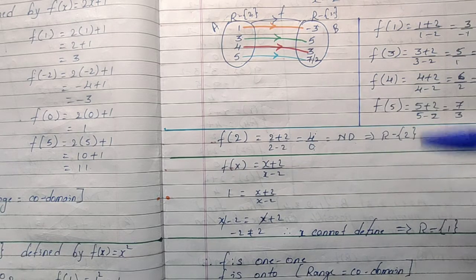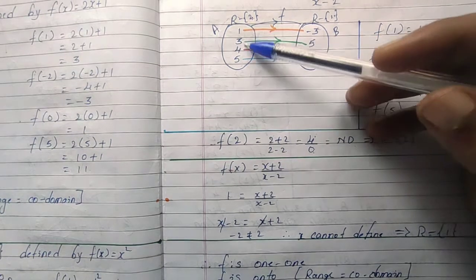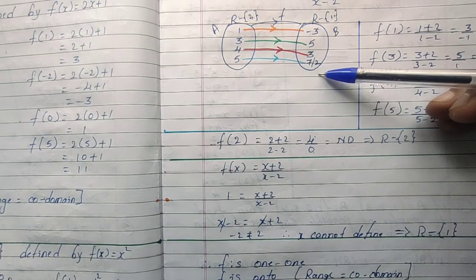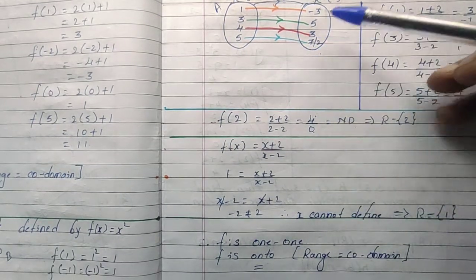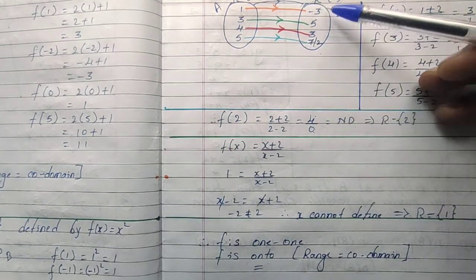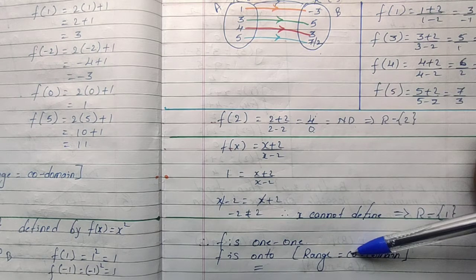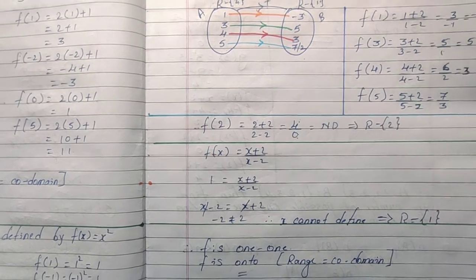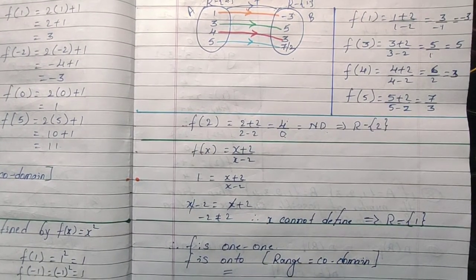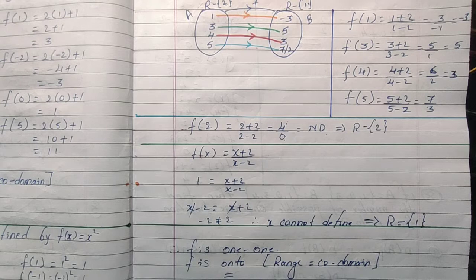Now, by seeing this, every element has some distinct image, therefore it is one-to-one, and range and codomain are both equal, therefore it is onto. So through this example we can understand that the function f is one-to-one and onto.